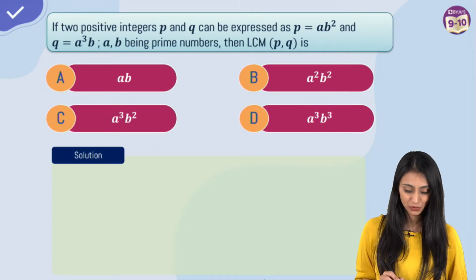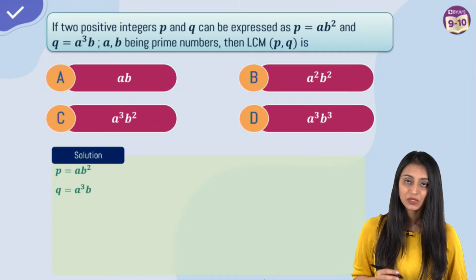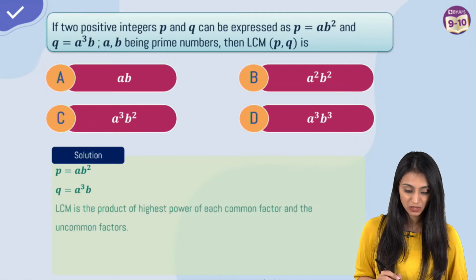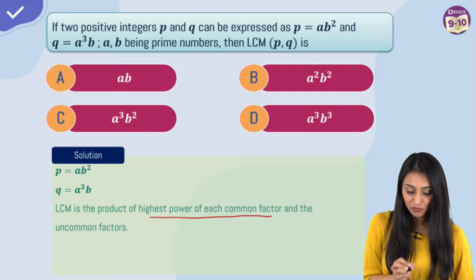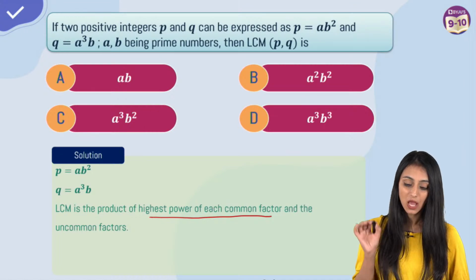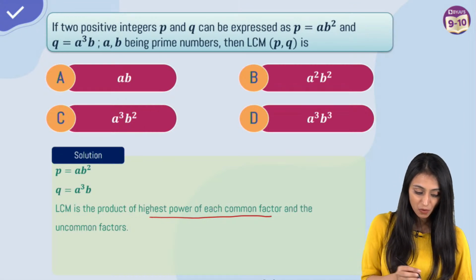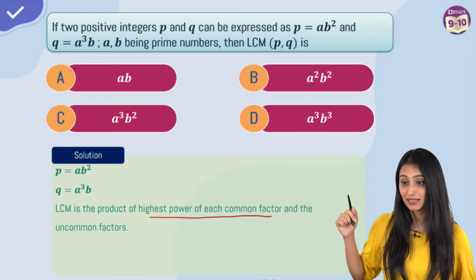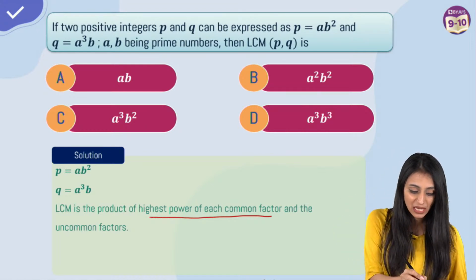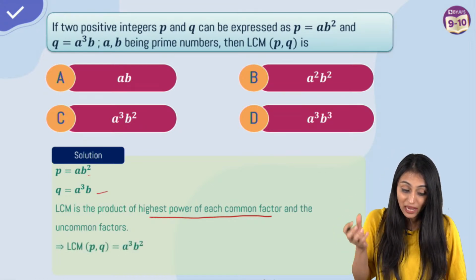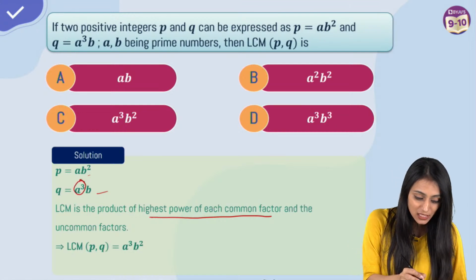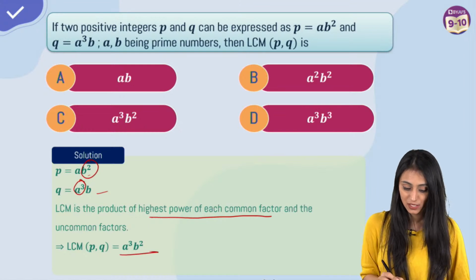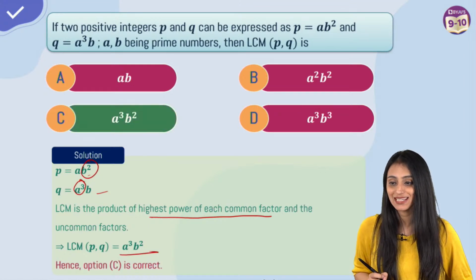But still if you have a confusion, let's clear your doubt first. P is a b square, q is a cube b. We have to take their LCM, right? LCM is the product of the highest power of each common factor and the uncommon factors. What does this statement mean? First of all, we will write each type of number that is available here. We have a and we have b, and we take their highest powers. Highest power of a I can see here is a cube. Highest power for b is b square. So that's going to be our result. Option C is the right answer.